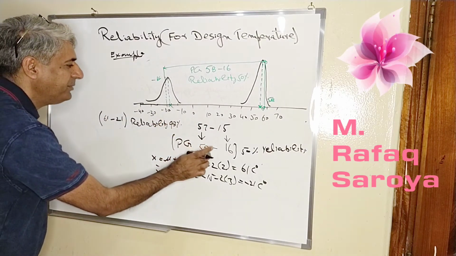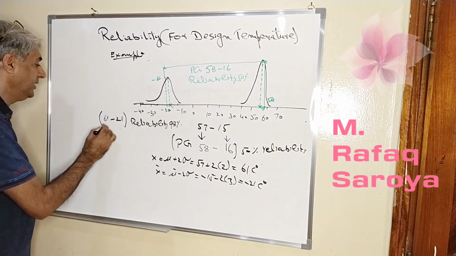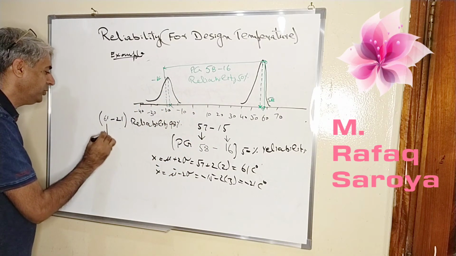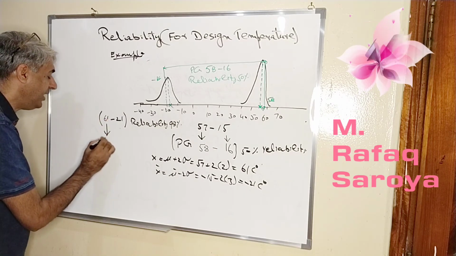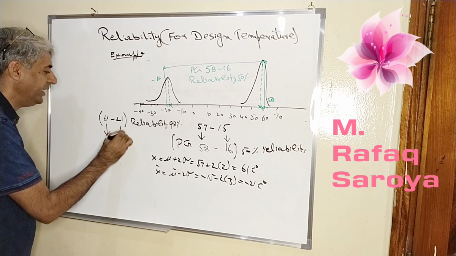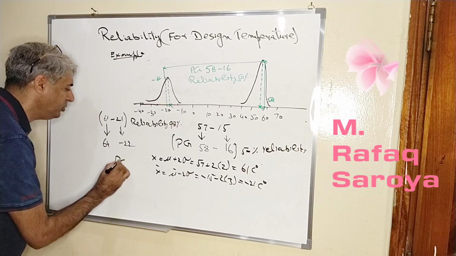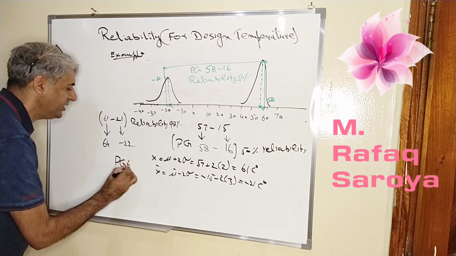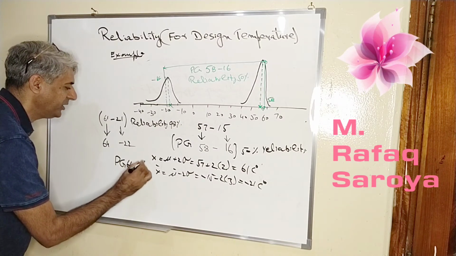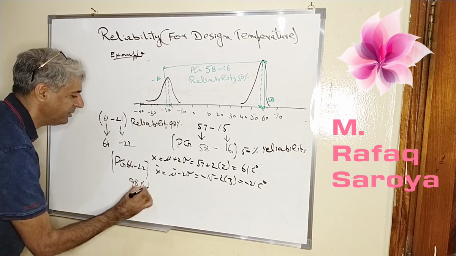But you see this one, 61. It is above this one. It means we will have to select the nearest range available. So as we go to this one, the higher available grade is 64. From this, the lower available grade is minus 22. So what class of bitumen are we going to get? 64 minus 22. This is our 98% reliable.